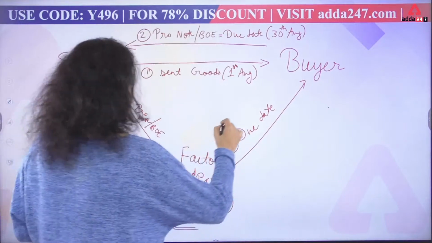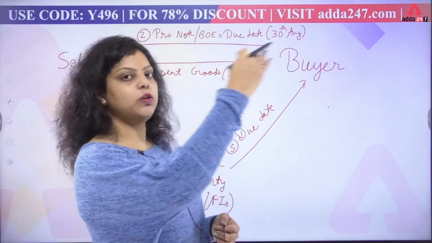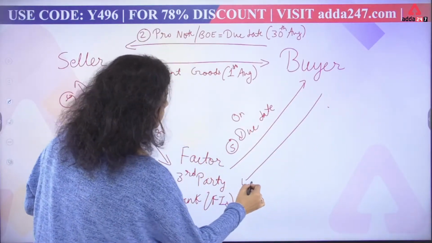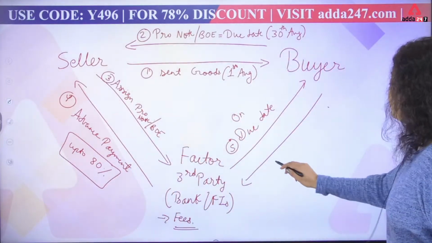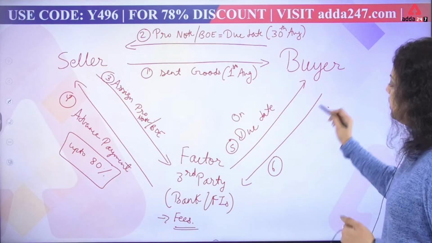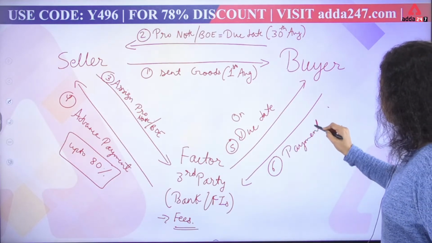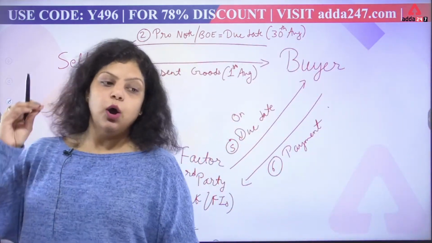So on the due date, the factor went to the buyer. Now what does the buyer have to do in the sixth step? In the sixth step, the buyer will give the payment to the bank, or we can say the factor, on the due date.